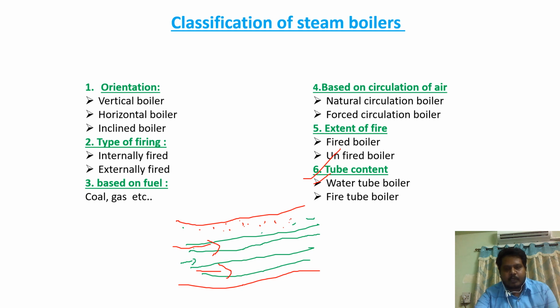That type of boiler is called fire tube boiler. The main difference between water tube boiler and fire tube boiler is, if the water flows inside the tubes, that is called water tube boiler. If the fire flows inside the tubes, that is called fire tube boiler.